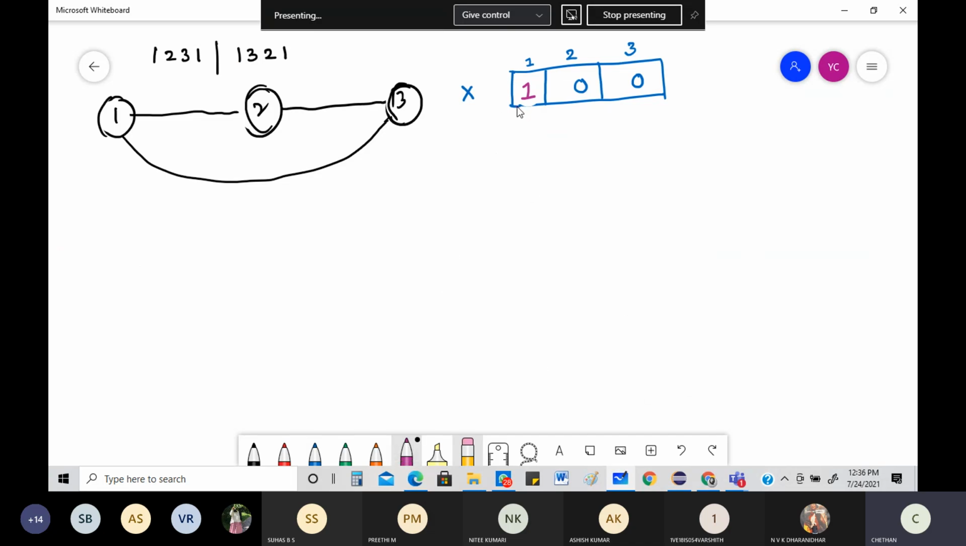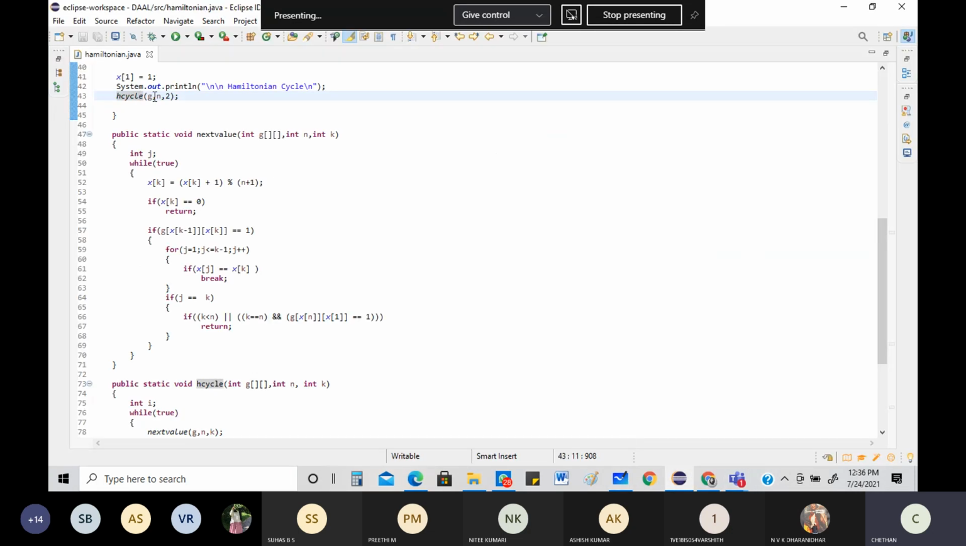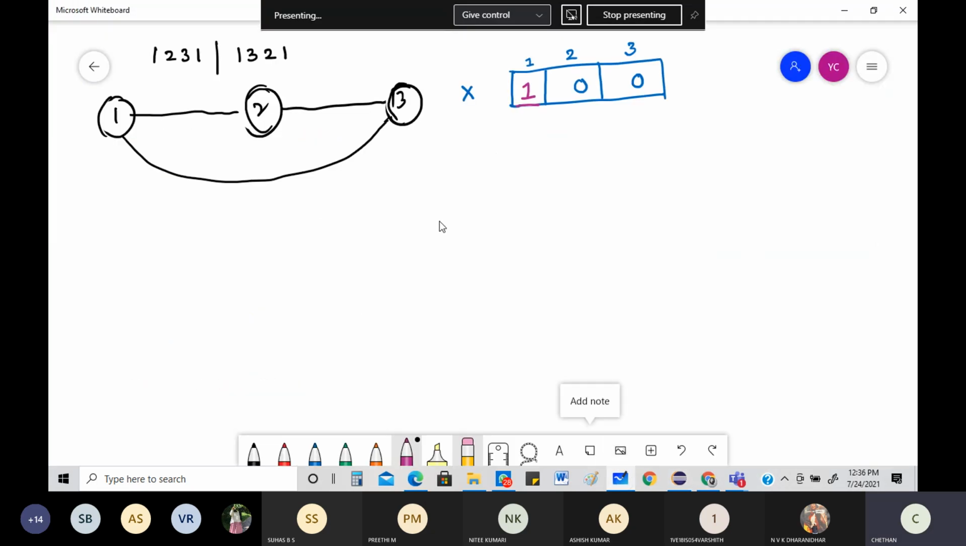Now you see the entire statement is all done with regard to x of 1 is equal to 1. Then what's the next statement? It's saying H cycle G N 2. It's a recursive call. From here, a function call. Remember function call, second sem. There also you didn't write an exam, remember? So H cycle G N 2. From here, you're coming right here. You got G N 2. So let me go into this.